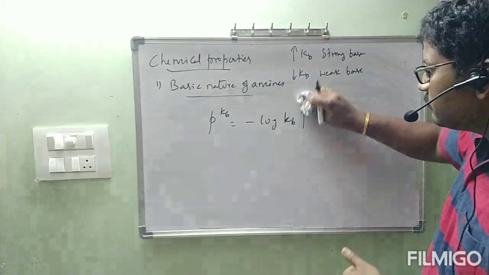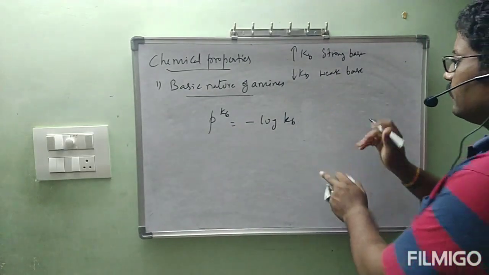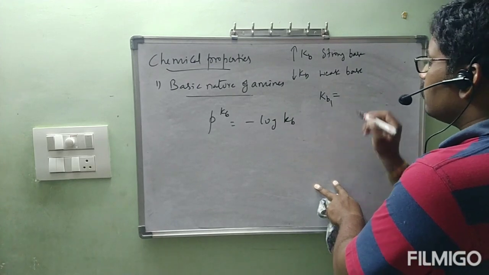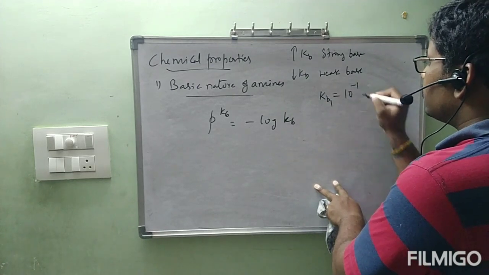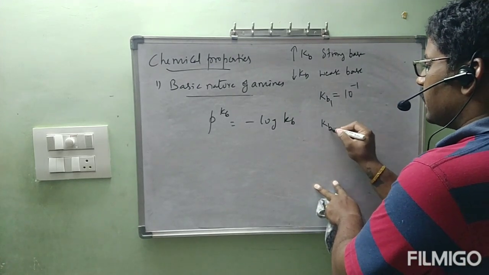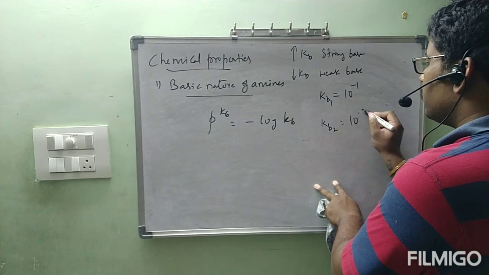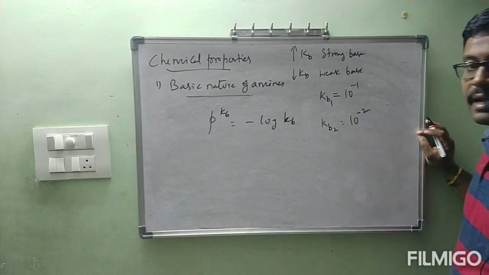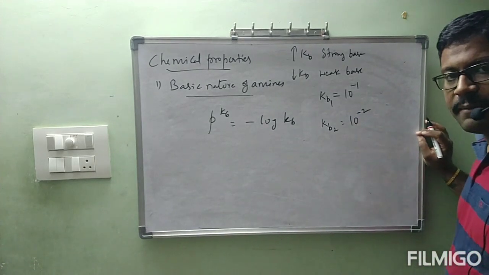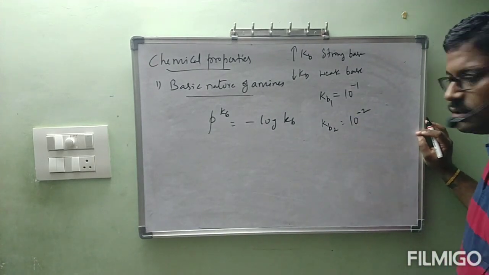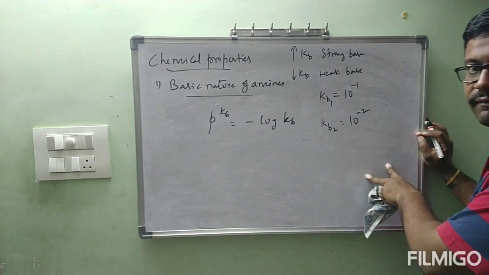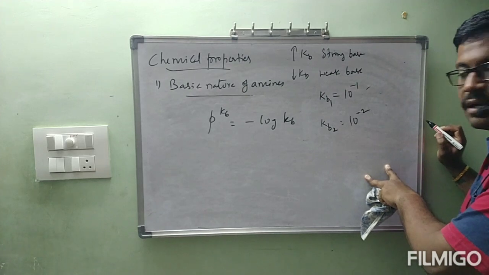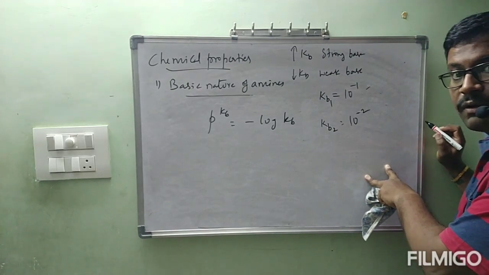Now we will check with this. Let us consider two Kb values, Kb1 is equal to 10 power minus 1 and Kb2 is equal to 10 power minus 2. Which value is greater? Kb1 is greater. If you find pKb, you will get a lower value.